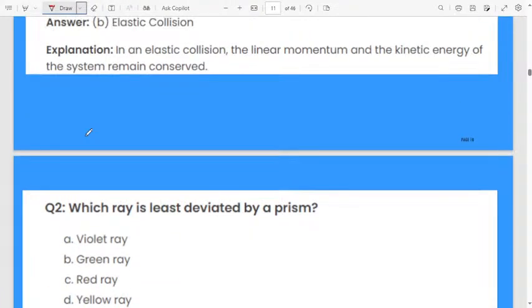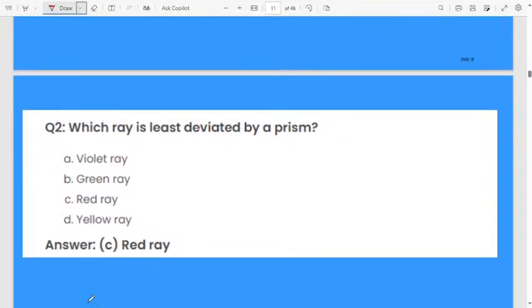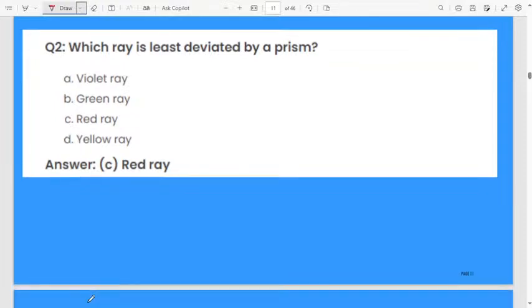Next, which ray is least deviated by a prism? First option violet ray, second option green ray, third option red ray, fourth one is yellow ray. The ray that is least deviated by the prism is red. Remember VIBGYOR, then you can easily answer.